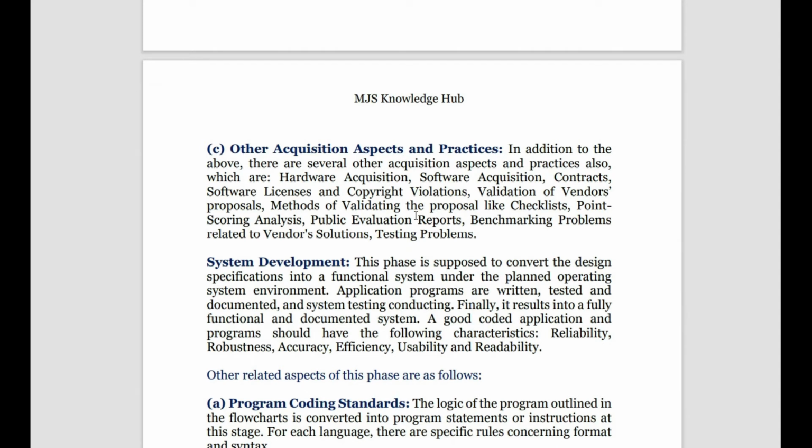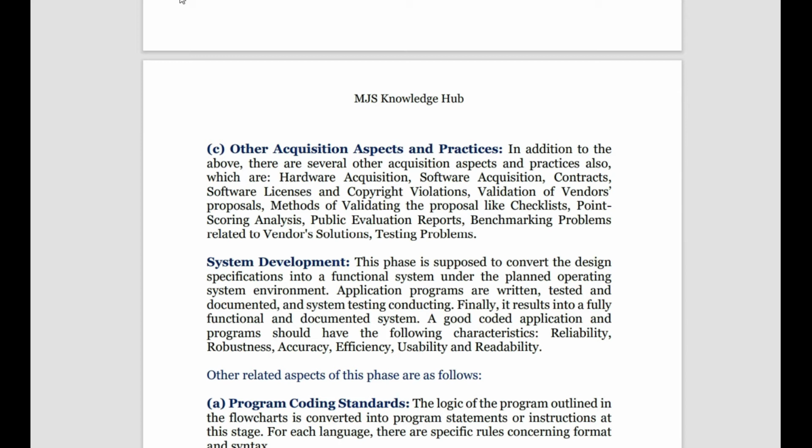Then we also see other acquisition standards, like does he have a proper license to operate, does he have proper validations, does he have all the required approvals to do the business, and is he following the required standards in developing the hardware and software, like industry standards and ISO standards.